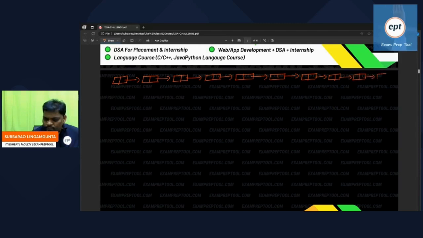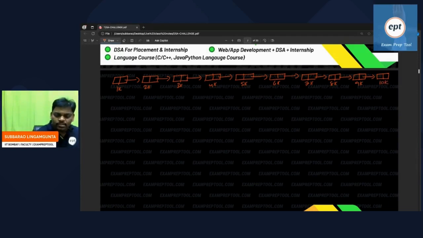So these are the nodes. Let me write 1K, 2K, 3K, 4K, 5K, 6K, 7K, 8K, 9K, 10K.